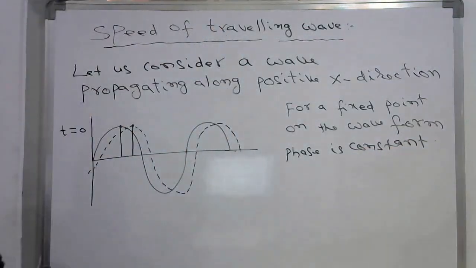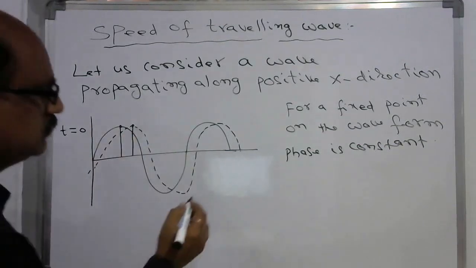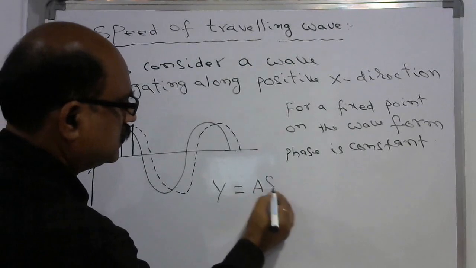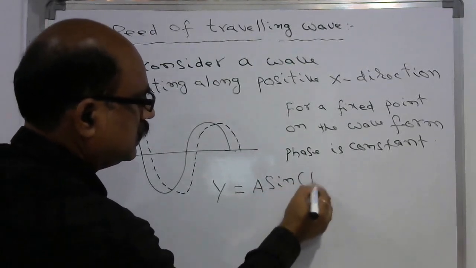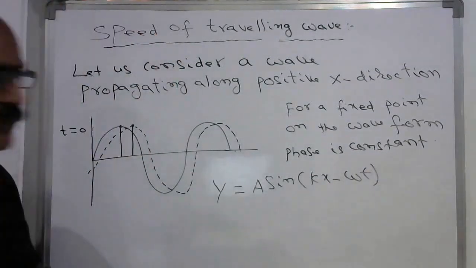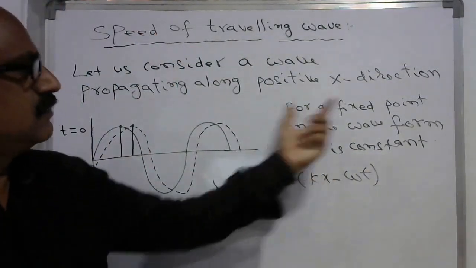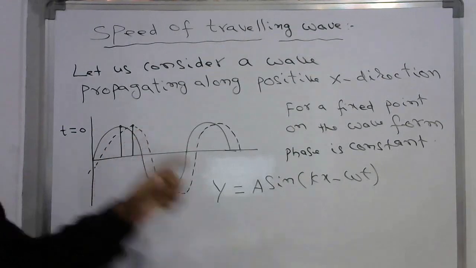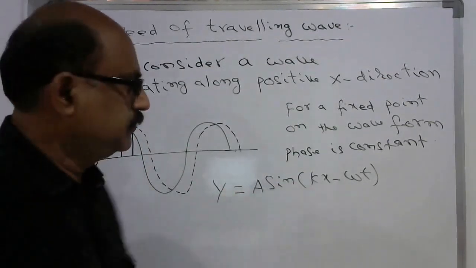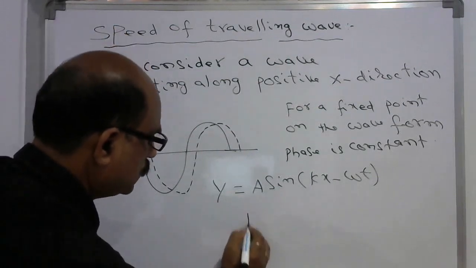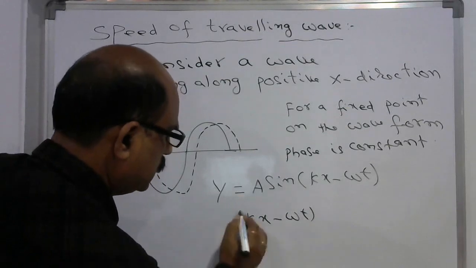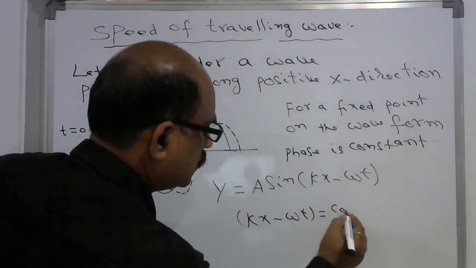So if you represent the equation for this waveform, y is equal to a sin(kx minus omega t). In this equation, for any fixed point, this argument is constant. So kx minus omega t is constant.